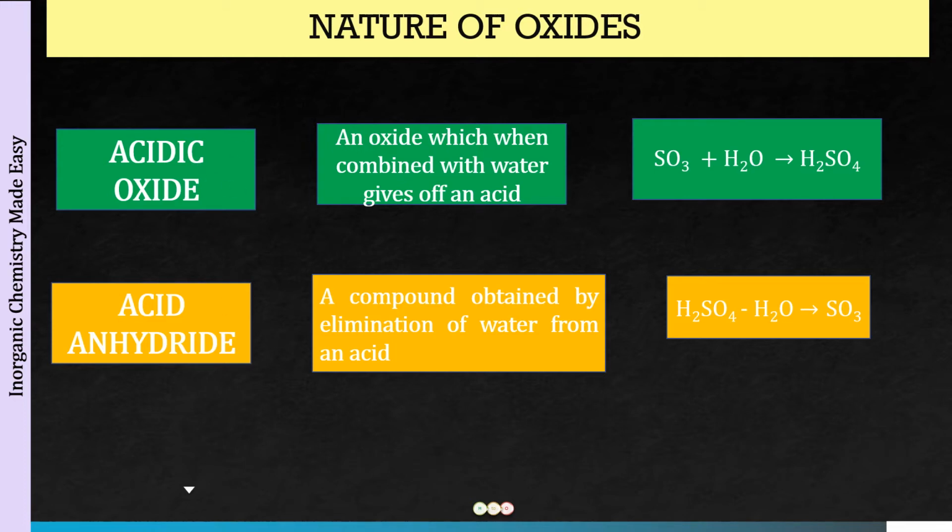Okay, so we have acidic oxide, we have acid anhydride, we are adding water to it and we are getting an acid. What acid we are going to get is what we have to learn. But before that, you have to identify from these four types of oxides that you have just now learned, which are going to be the oxides which are acidic in nature. I have already put up another lecture on how to identify those oxides to be acidic, basic, amphoteric and neutral oxides. So I would request you all to watch that lecture so that you remember this, because this is a topic which is very frequently asked in the examination.